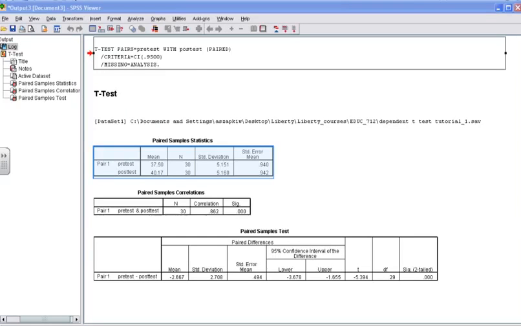Generated output. The first box that you'll notice is the paired sample statistics box. The information contained in this box is important to reporting your descriptive statistics for your results section. If you roll your mouse over the paired sample statistics box, you'll see how to report the descriptive statistics, or at least one way to report the descriptive statistics. When you're finished, click the pretest mean to progress in this tutorial.